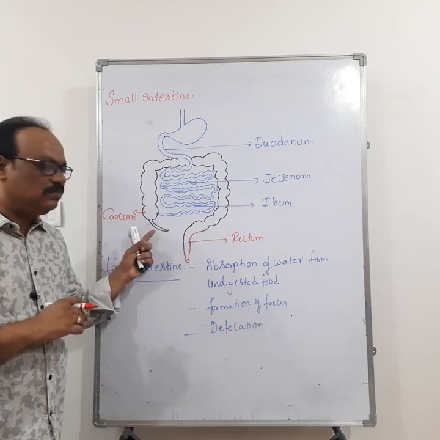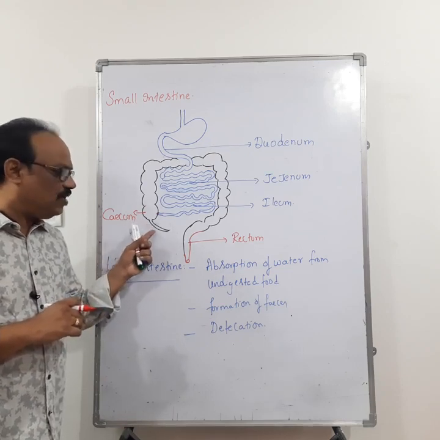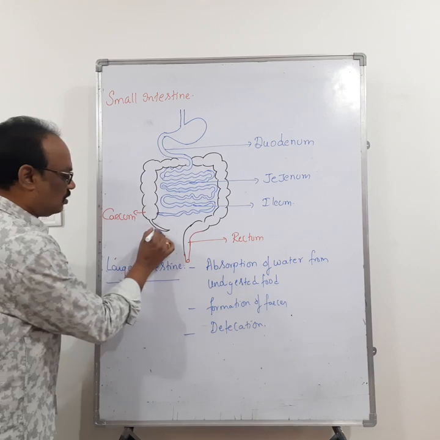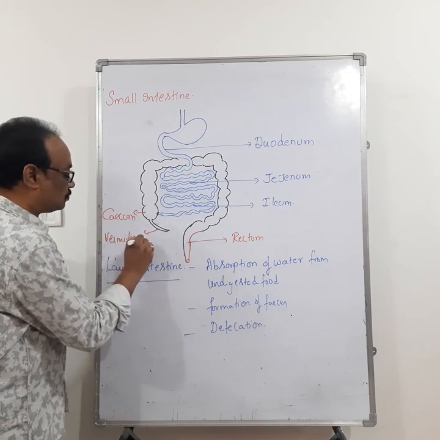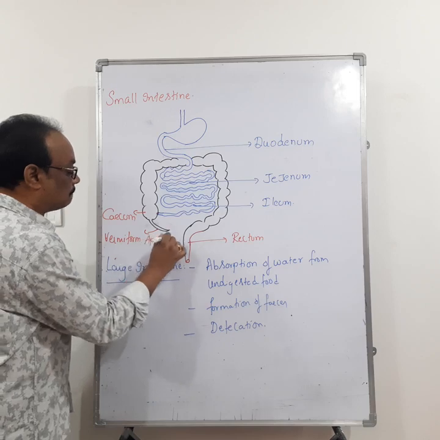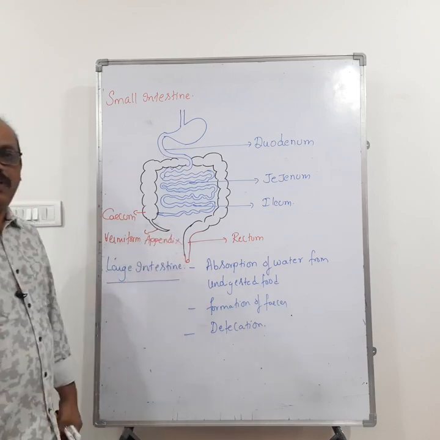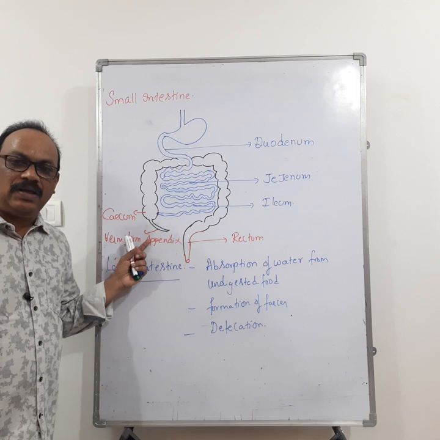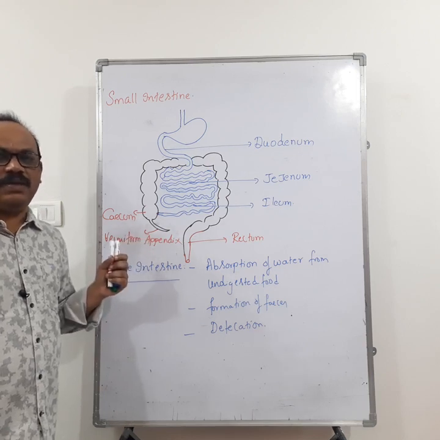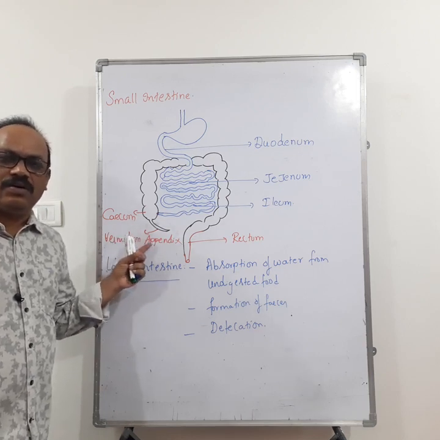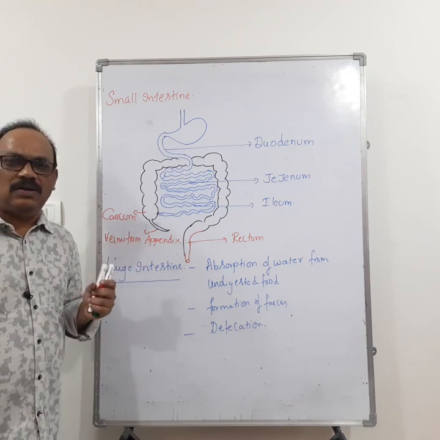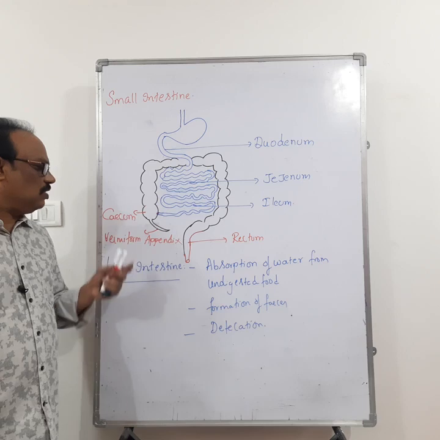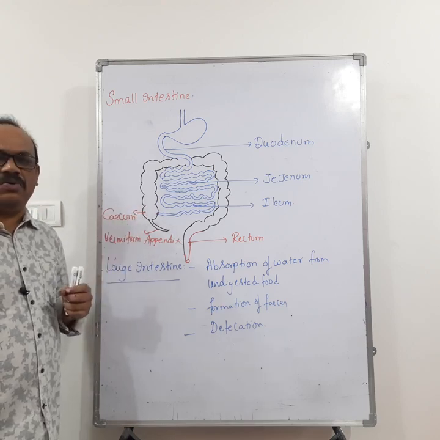Then from the cecum, a small blind finger-like projection appears. This is called the vermiform appendix. The vermiform appendix is a vestigial organ, and it is also called the abdominal tonsil. Right? So the cecum opens into the colon.